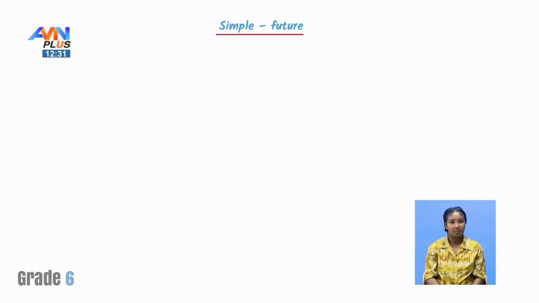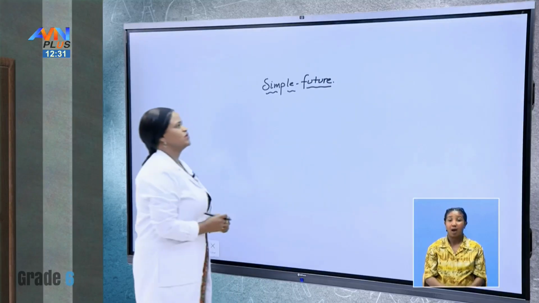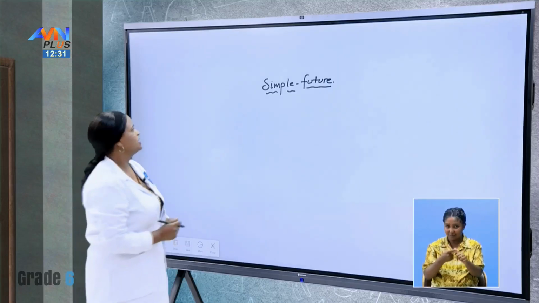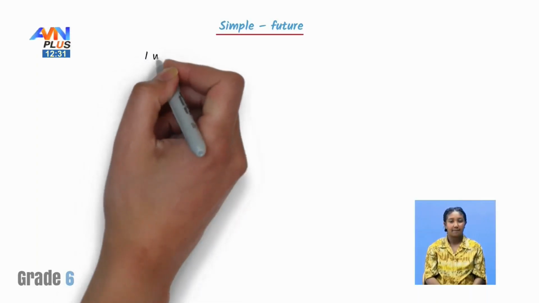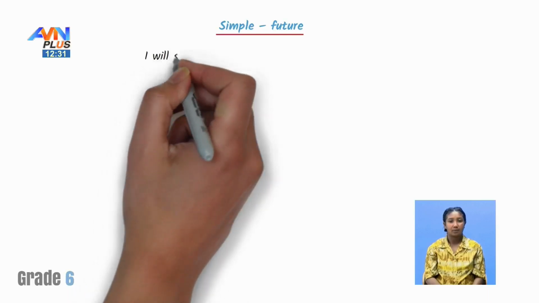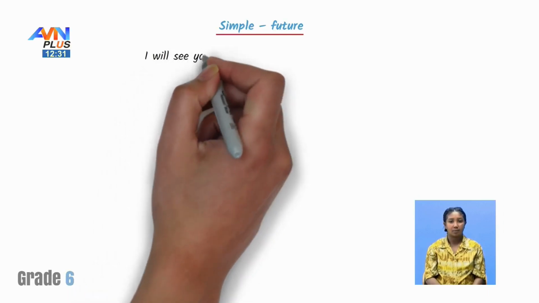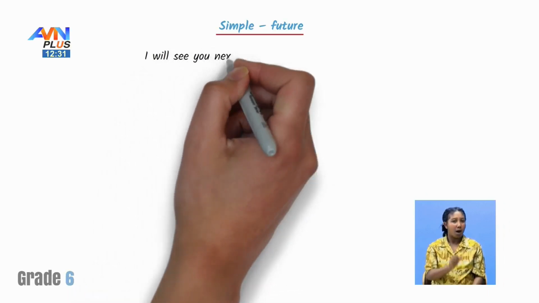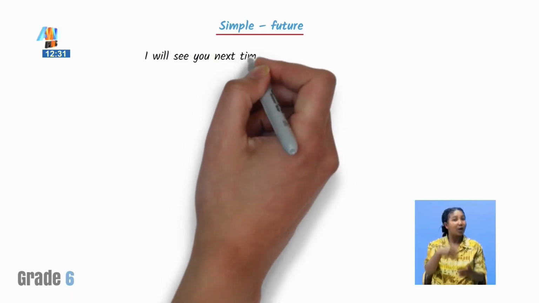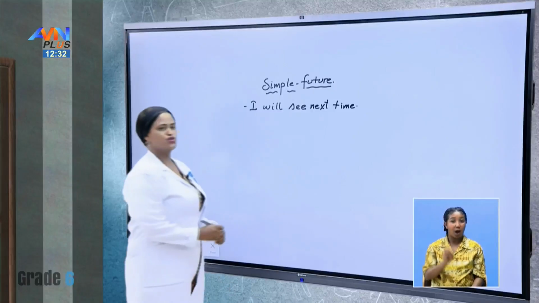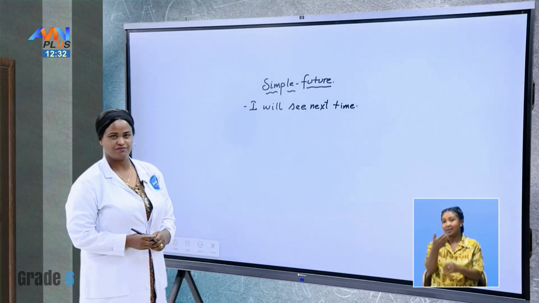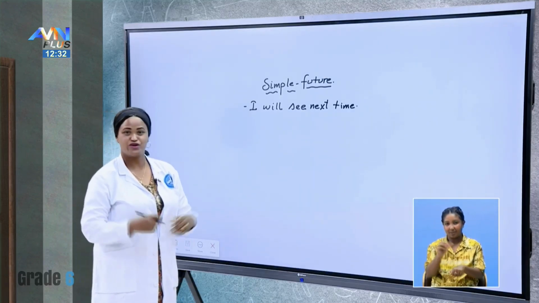Okay. I am going to give you examples first, as usual. These are, I will see you. I will see you next time. Yeah? I will see you next time. Another one. We're Ethiopians.